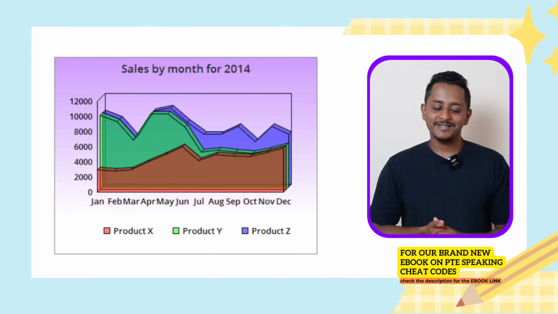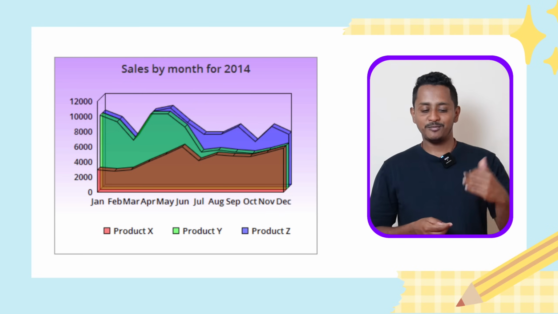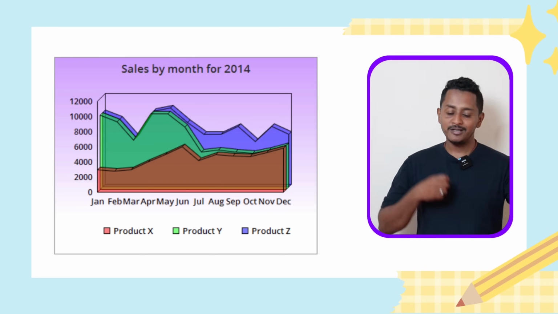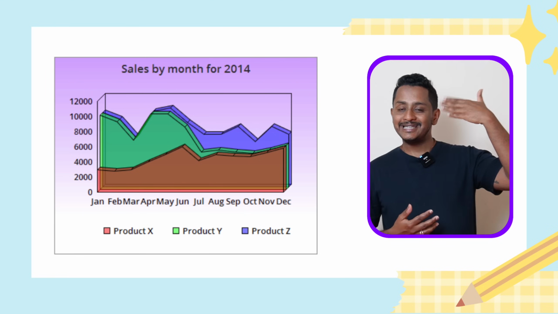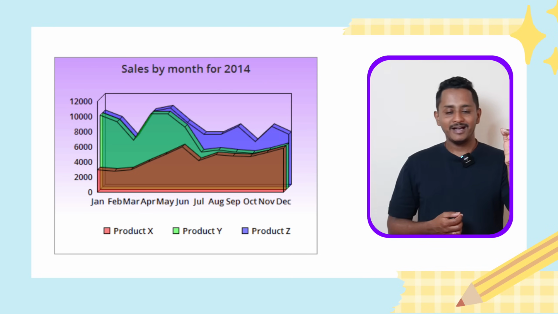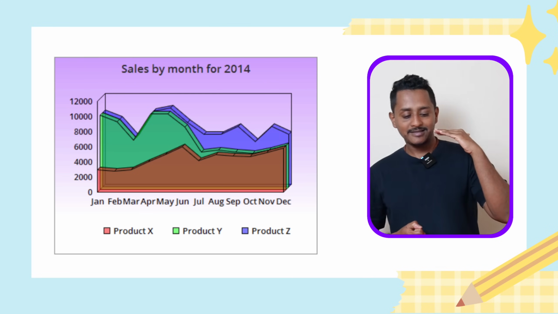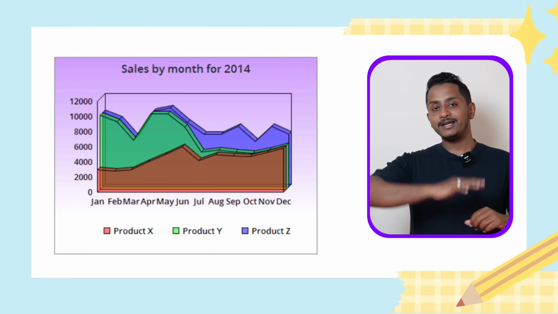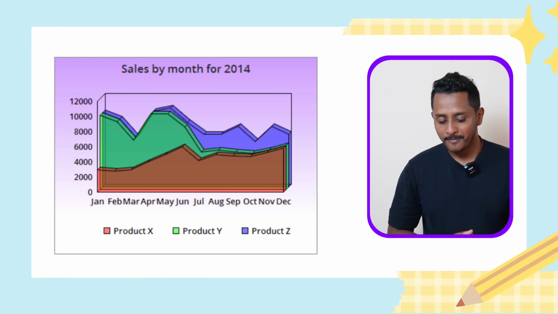The image provided is a bar graph that gives information about sales by month for 2014. Well, the x-axis talks about the months from Jan to December. The y-axis talks about the sales from 0 to 12,000. Firstly, it is evident that in the month of January, the product X has sales of around 2,500, but in the month of December, the product X value has gone up to 6,000.